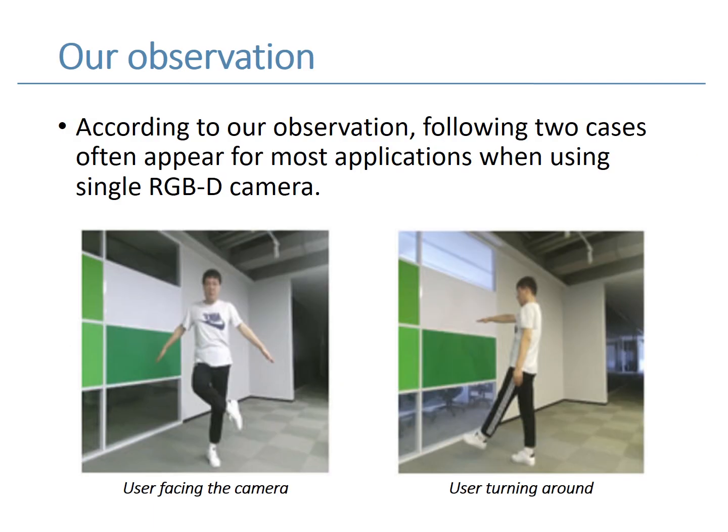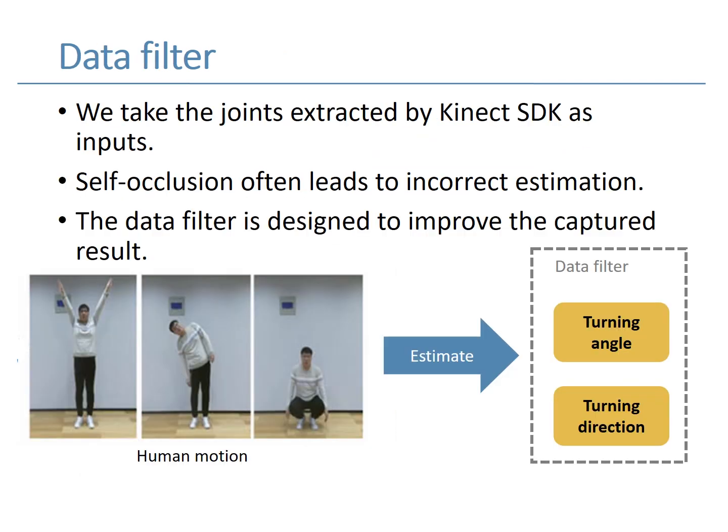According to our observation, the following 2 cases often appear in most applications. One is the user facing the camera, the other is the user turning around. So we focus our filter on handling these 2 cases. We take the joints extracted by the Kinect SDK as inputs. In many cases, the joints are incorrect, especially when the user is turning around or performing actions on his side. These errors may happen due to self-occlusion. The data filter is designed to improve the captured result.